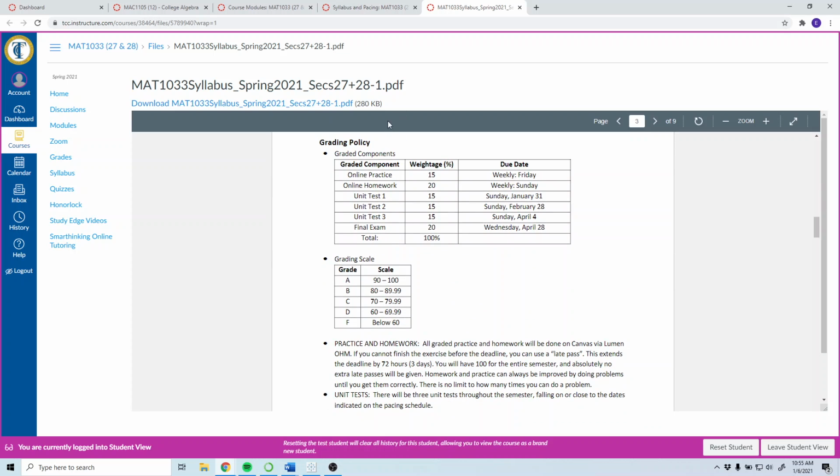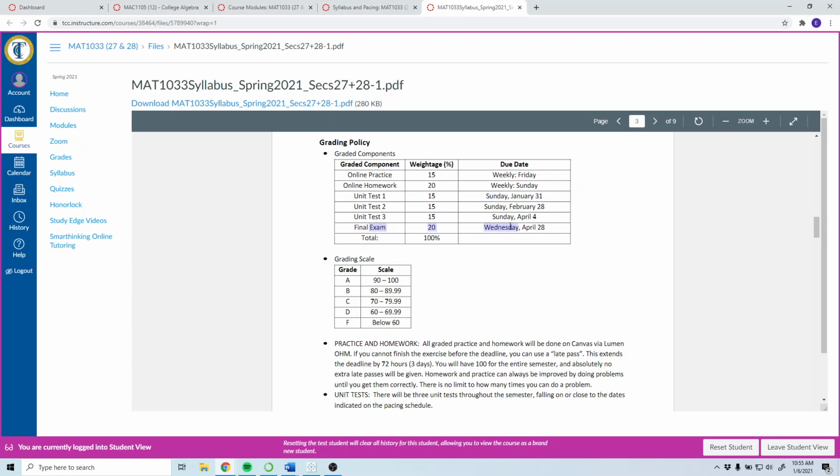All right, so the grading policy, the way your grade is going to be calculated: there's online practice, which is 15% of your grade. There's online homework, which is 20% of your grade. You have 3 unit tests, which are each 15% of your grade. And then there's a final exam, which is also 20% of your grade. The due dates are over here. Now, for the tests, they're not just available on these days. They're just due on Sundays.